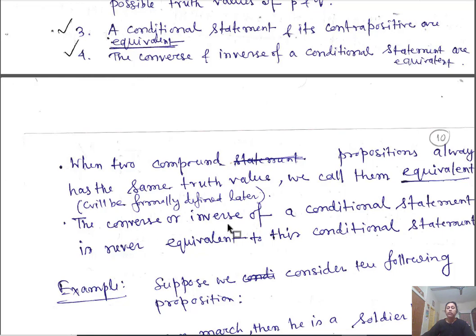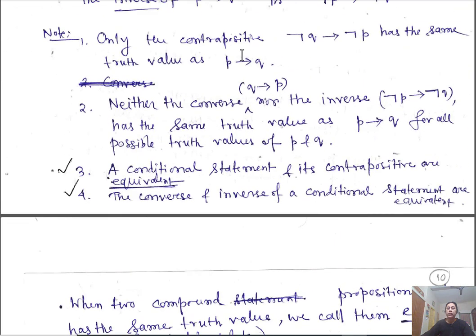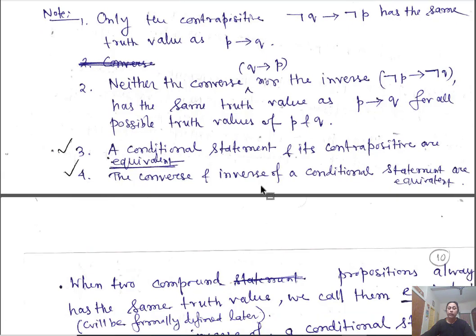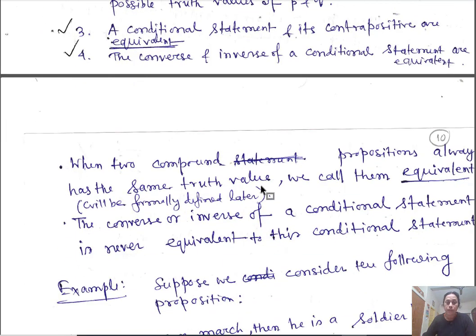The converse or inverse of a conditional statement is never equivalent to the original conditional statement. The converse of the given conditional statement is not equal to the original conditional statement, and the inverse is also not equal. But the converse statement and inverse statement are equivalent. And the original statement and its contrapositive are equivalent. Okay. Now there are certain examples.